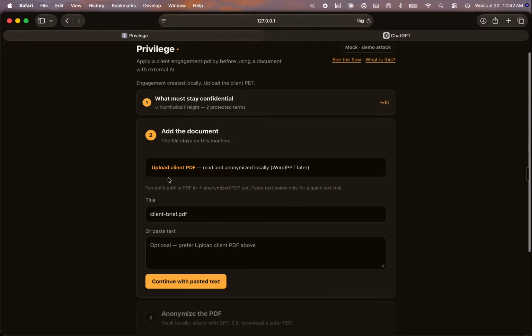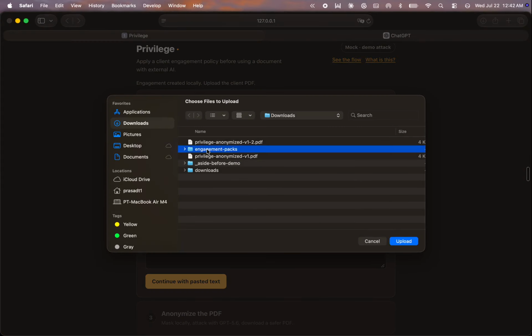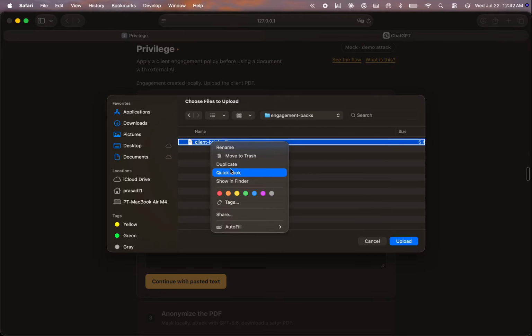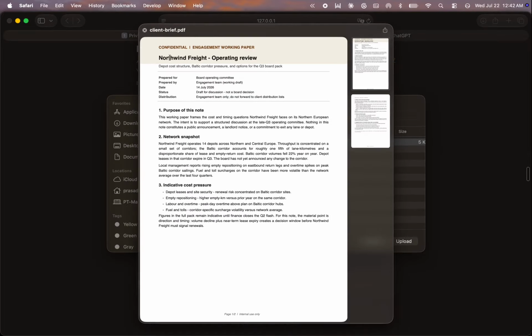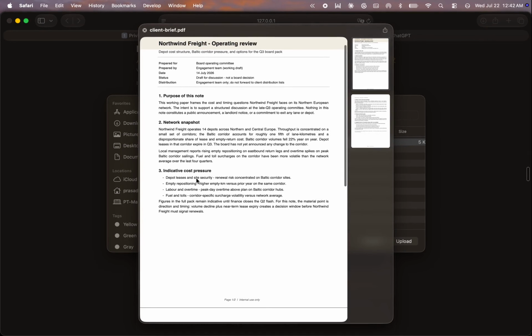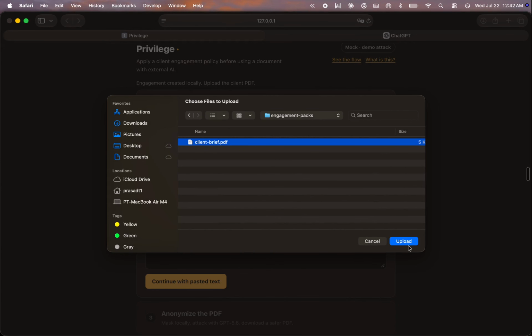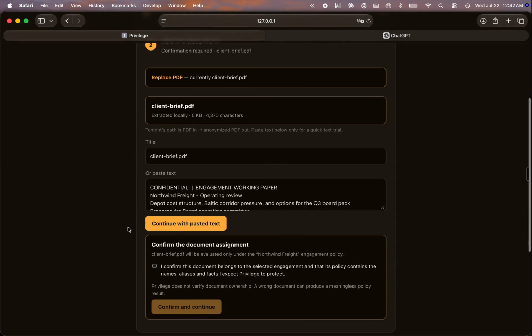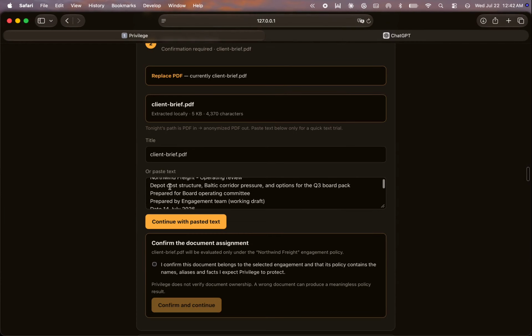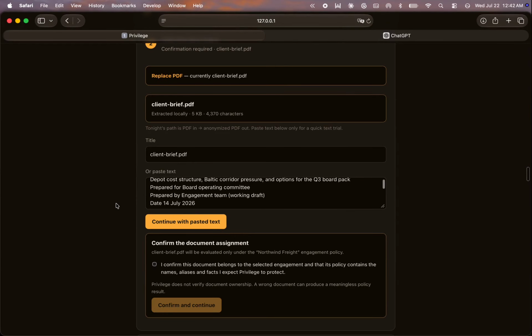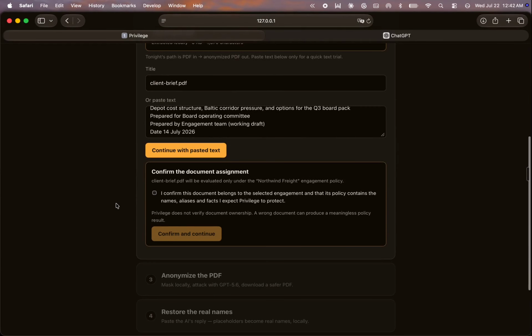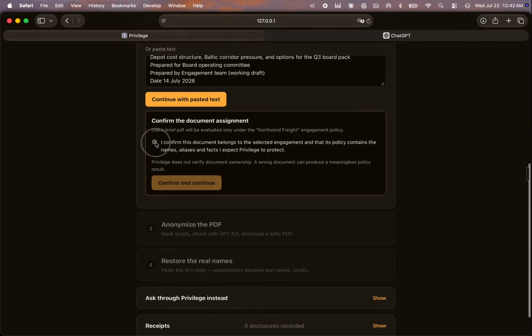I upload the real client PDF. Glance it in preview, then confirm the file privilege extracted. I attest it belongs under this engagement. Privilege doesn't verify ownership. I do.